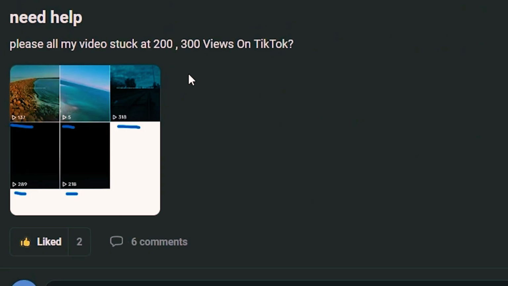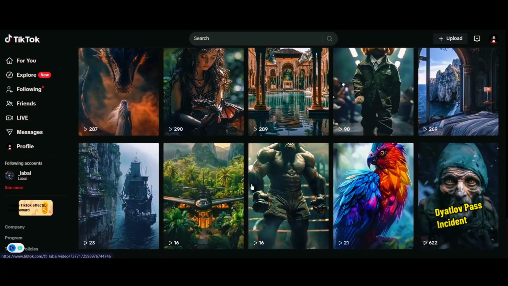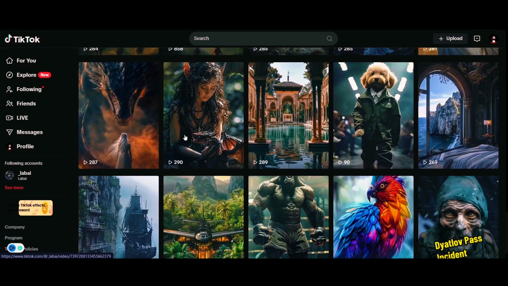And one more question that I get quite a lot here is, a lot of people will say things like this, where their account is stuck at 200 or 300 views, or even 0 views in many cases. And the thing is, it's very, very normal for accounts to start out like that. I mean, even on this demo account, we can see 16 views, 23 views, 200 views, 90, 289, 290.